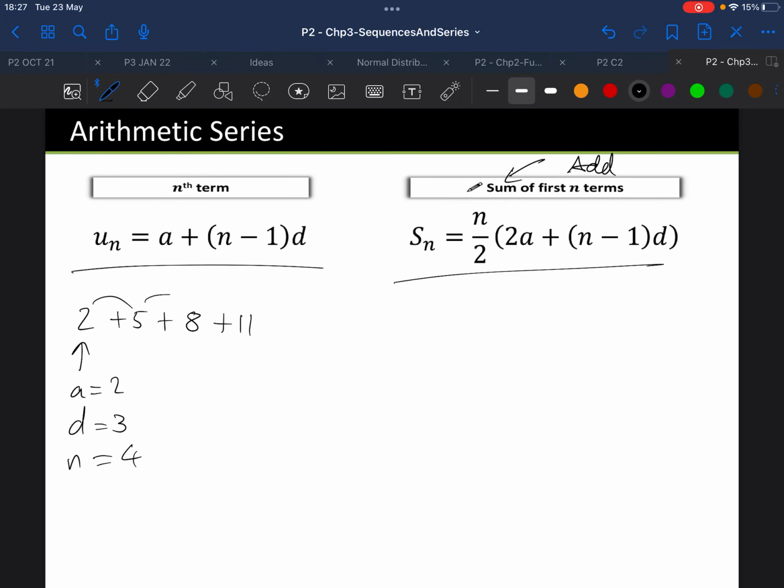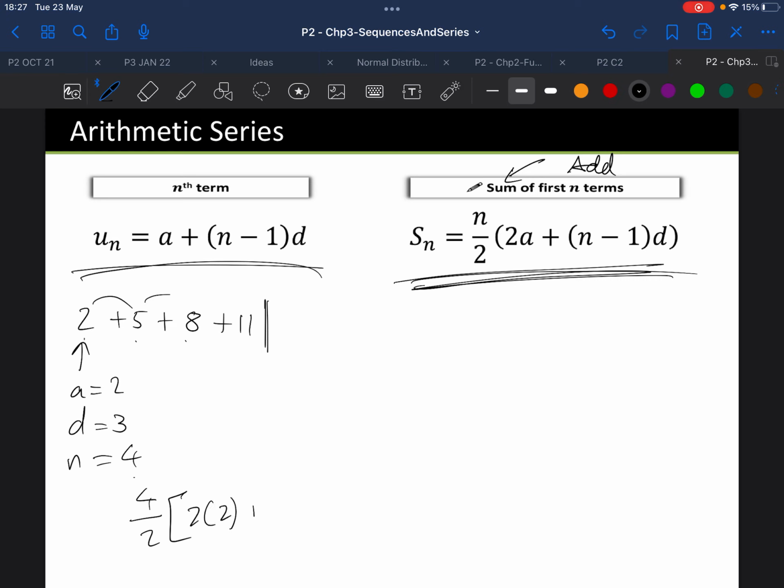On the left-hand side, this one here you learned in the previous lesson. This one is in the formula booklet, and it's about when you want to add the terms together. So I've just borrowed the example of 2, 5, 8, 11. Let's imagine we want to stop there, such that we want to add the first 4 terms. Well, if I put these into this formula, this is the same a, n, and d that you already know, then I should get the answer.